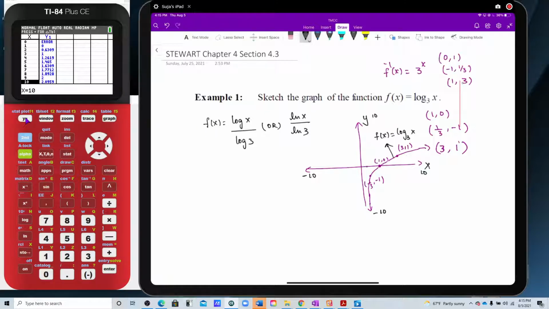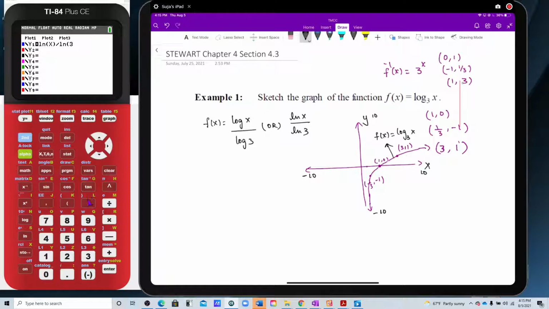Now, if I didn't have this graphing calculator, the way I can graph this is by inputting log x in parentheses divided by log 3 in parentheses. So this is another way of graphing the same function. Or I could have done ln x over ln 3, and I would just use ln x divided by ln 3.